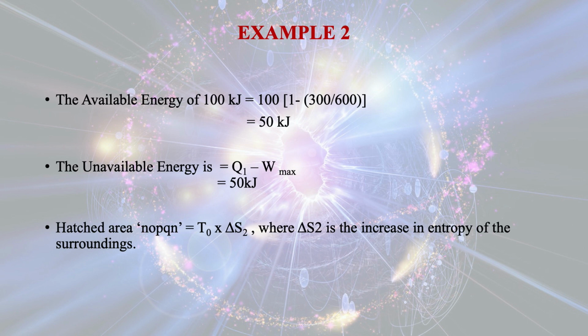But for this case, the available energy is 50 kilojoule and unavailable energy is 50 kilojoule, but initially the energy input was 100 kilojoule. So the unavailable energy can be expressed by the area in the figure, that is T naught multiplied by del S2, whereas del S2 is the increase in entropy of the surroundings.